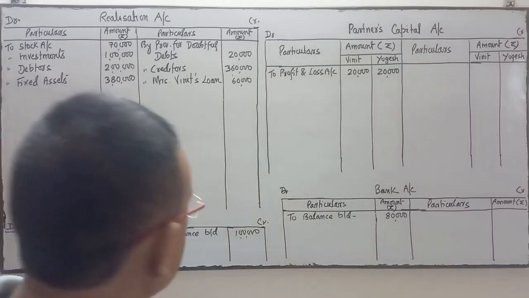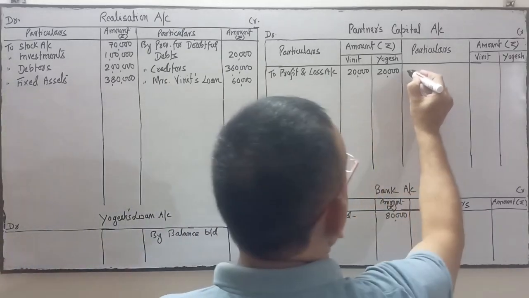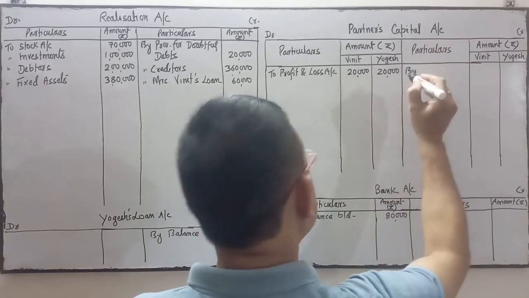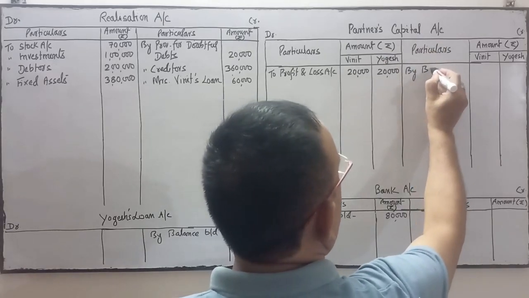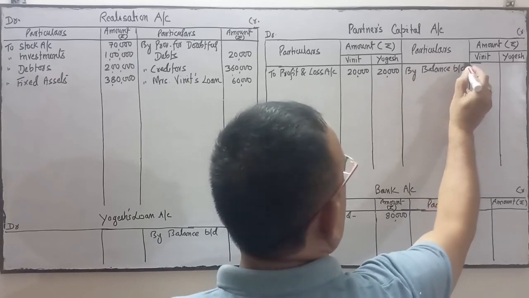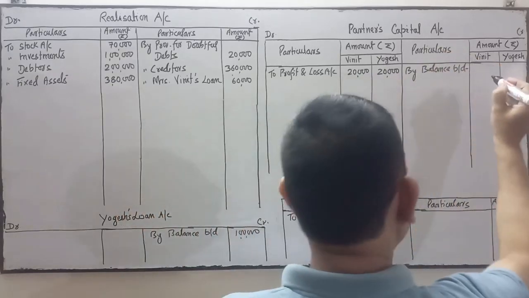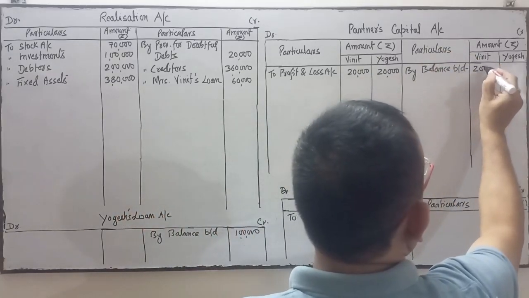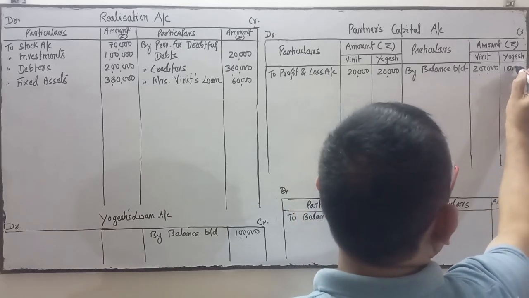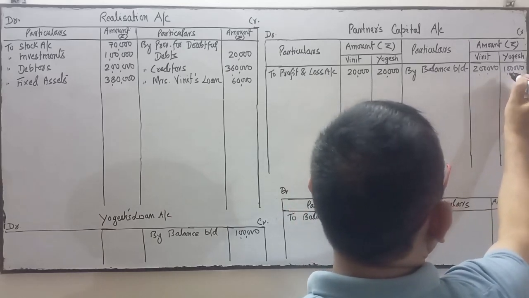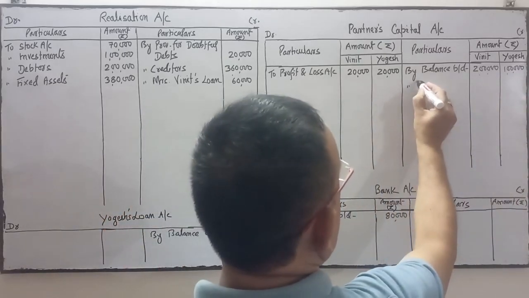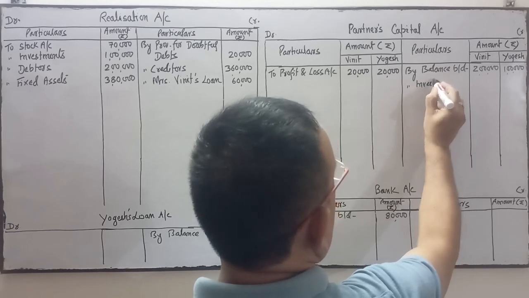Next is investment fluctuation fund. You know that investment fluctuation fund is transferred this side in the partner's capital account. Before transferring investment fluctuation fund, we will transfer the capital balance of both the partners. Capital balance of Bineeth is 2 lakhs and Yogesh is 1 lakh. Thereafter I will transfer the investment fluctuation fund.